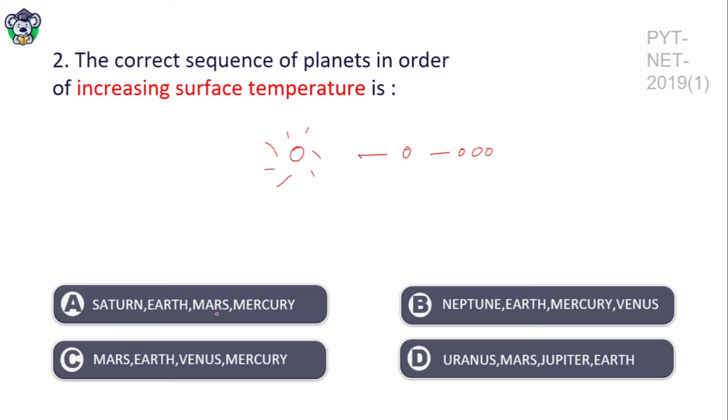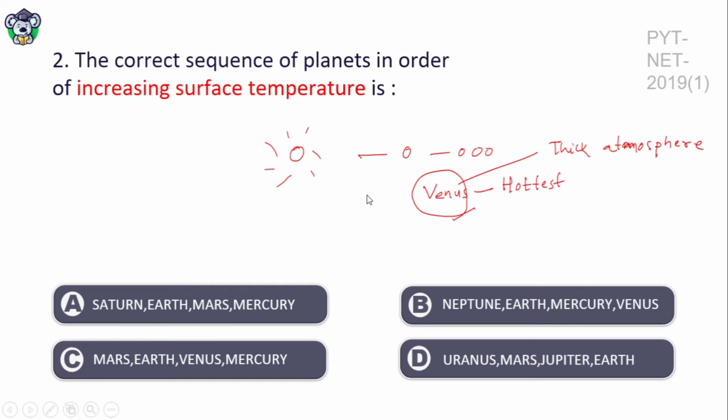The planet Venus is the hottest planet in our solar system, because Venus has a very thick atmosphere.